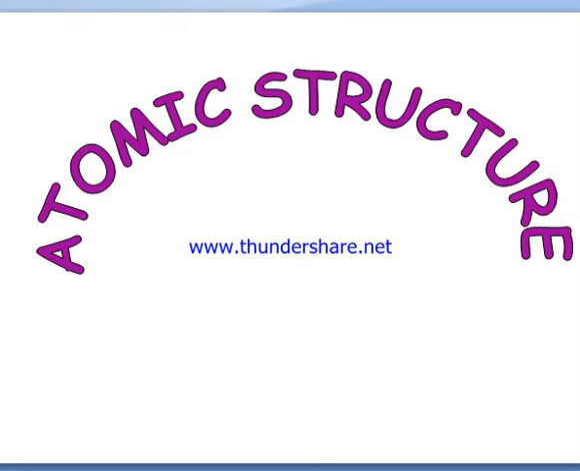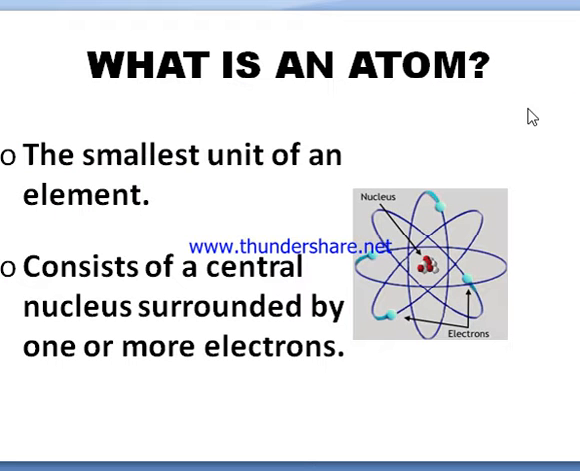When we are talking about atomic structure, atoms are made up of three major particles: protons, electrons and neutrons. First of all, what is an atom? An atom is the smallest unit of an element. It consists of a central nucleus which is surrounded by one or more electrons. The electrons are present in shells, or energy levels, or orbitals.